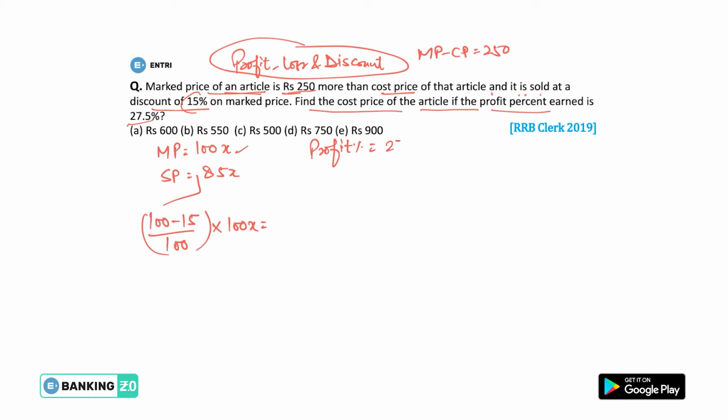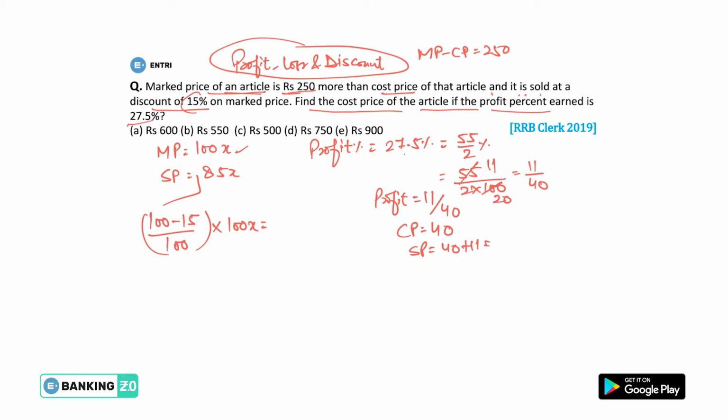We are given the profit percent, 27.5%. If we can't solve with this decimal, we can avoid it and write 27.5% as 55 by 2 percent, and now we can find the fraction value of this. So 55 by 200, that means 11 by 40. What does this mean? If the profit is 11 by 40, that means CP is 40 and SP is 40 plus 11, that means 51.